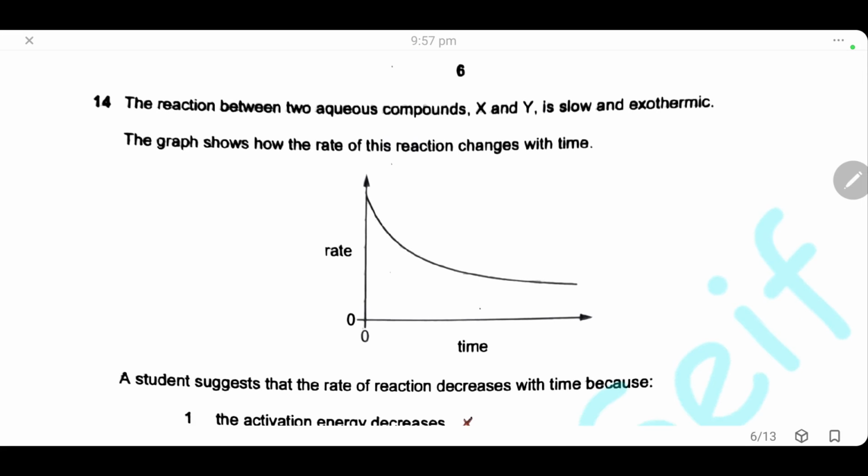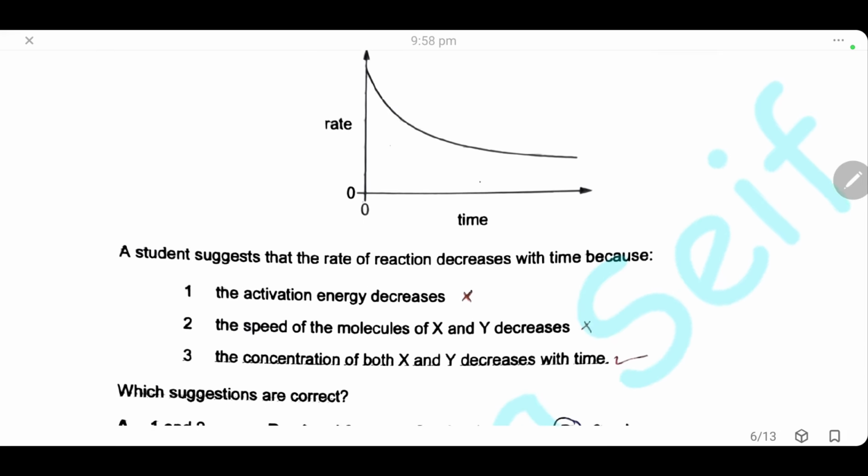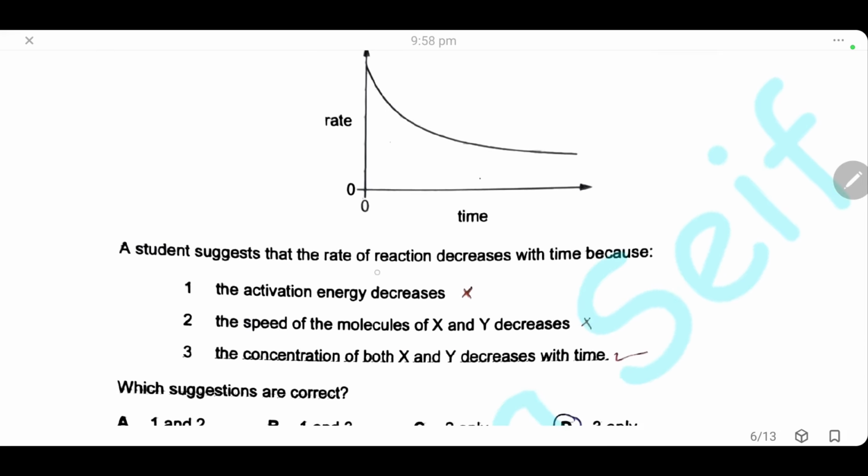14. The reaction between two aqueous compounds, X and Y, is slow and exothermic. The graph shows how the rate of reaction changed with time. A student suggests that the rate of reaction decreases with time because the activation energy decreases. This is of course wrong.